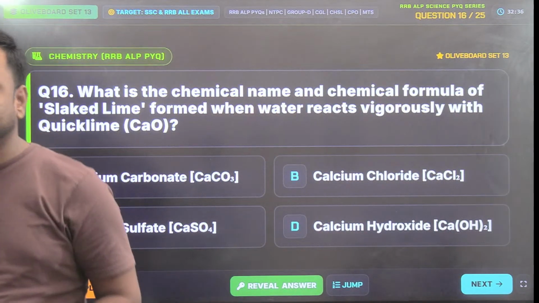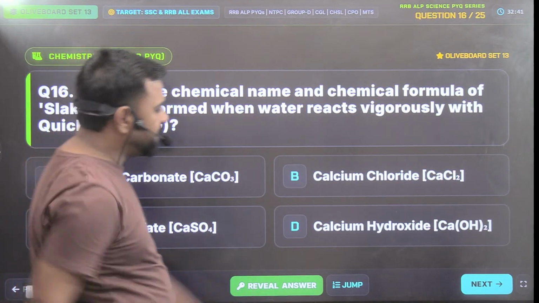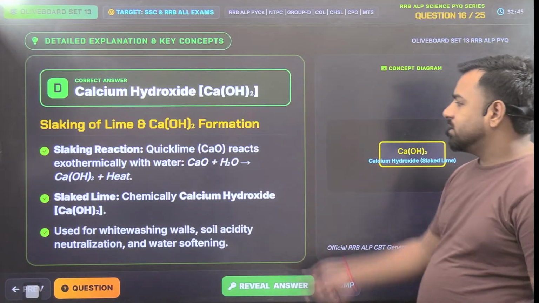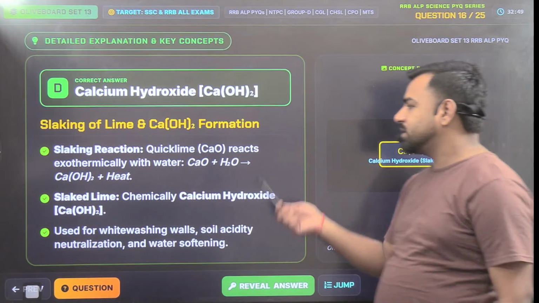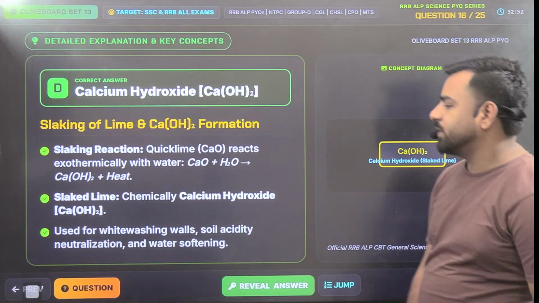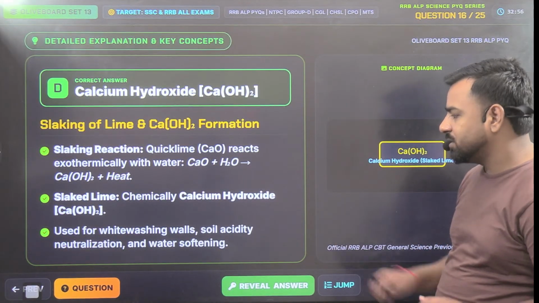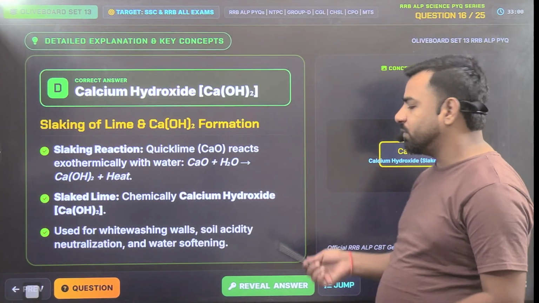So Utkarsh is going with D. Ankita is also going with D. Both of you are correct. So guys, calcium hydroxide is the correct answer. So that's the reaction. Calcium oxide reacts exothermically with water. That's CaO plus H2O will give you Ca(OH)2 plus heat. So chemically, calcium hydroxide is used for whitewashing the walls, soil acidity neutralization, and water softening.